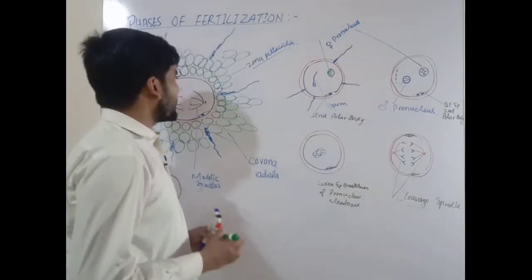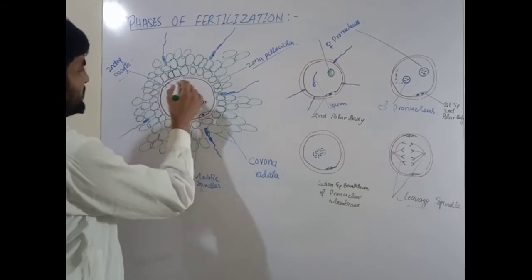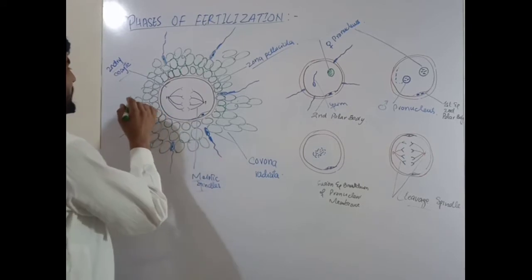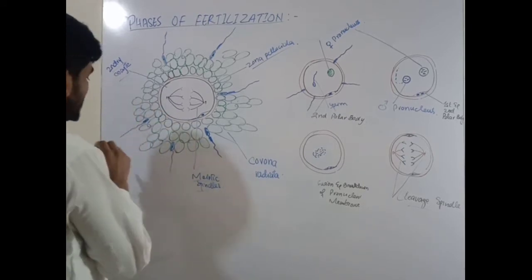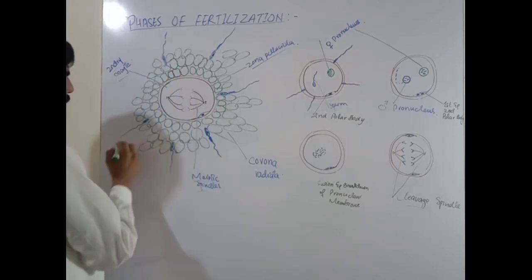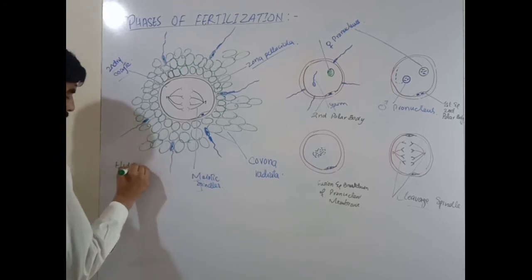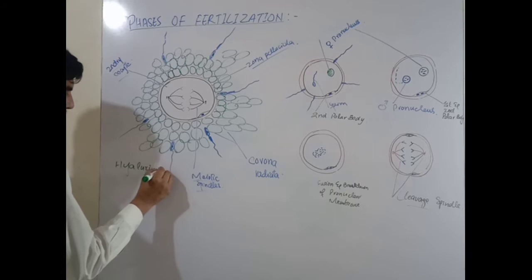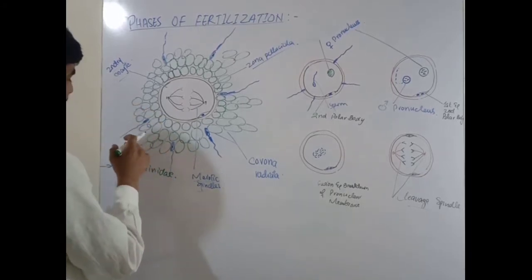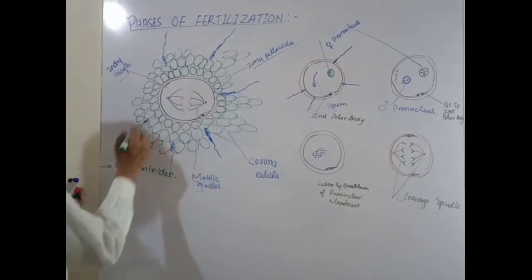First of all, dispersal of the corona radiata cells, meaning the follicular cells surrounding the secondary oocyte, occurs. The dispersal is considered to be because the acrosome of the sperm contains an enzyme called hyaluronidase that degrades the follicular cells and provides the passage to the sperm to enter into the secondary oocyte.